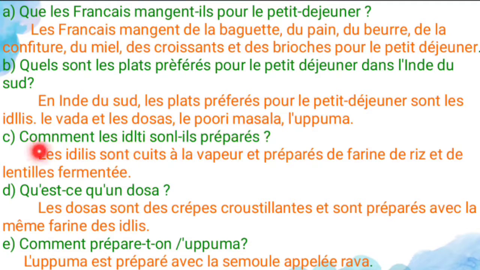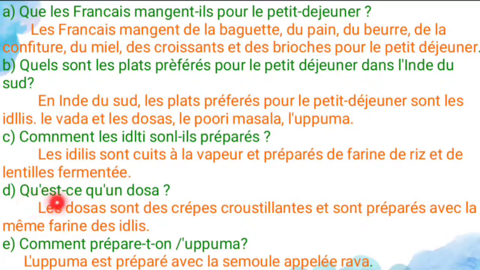And C1 is: comment les idlis sont-ils préparés? So how are the idlis prepared? Les idlis sont cuits à la vapeur et préparés de farine de riz et de lentilles fermentées. So idlis are steamed and prepared with rice flour and the fermented lentils.